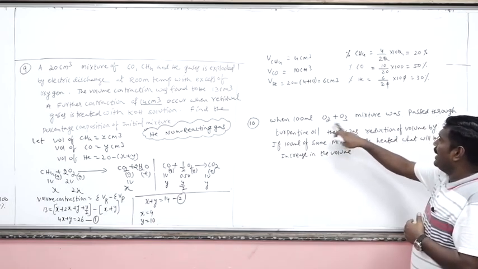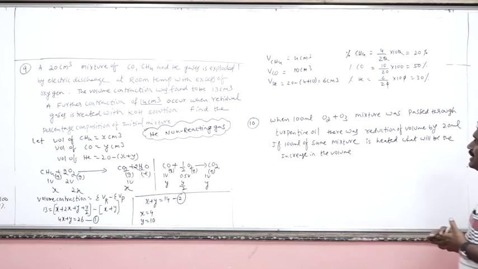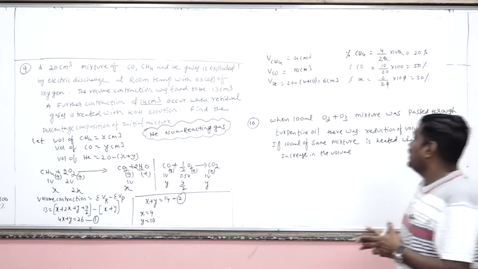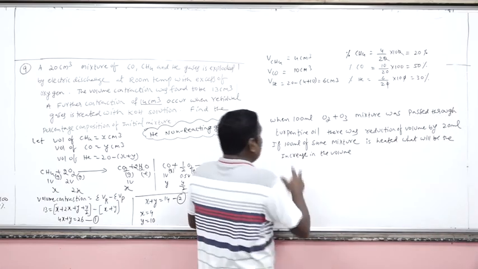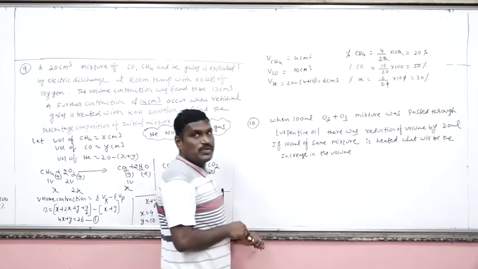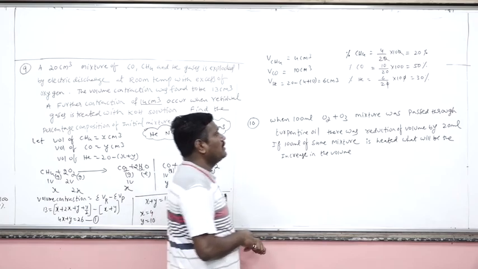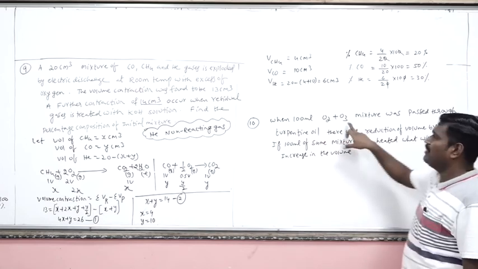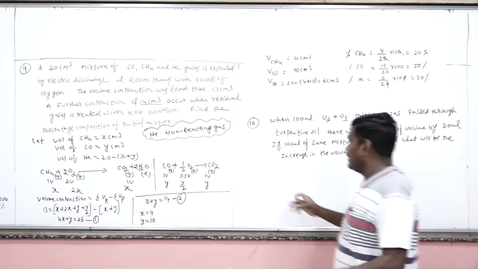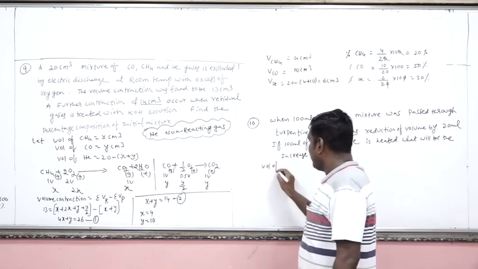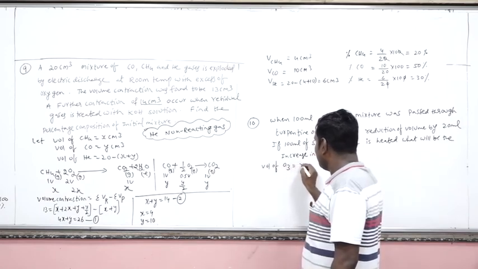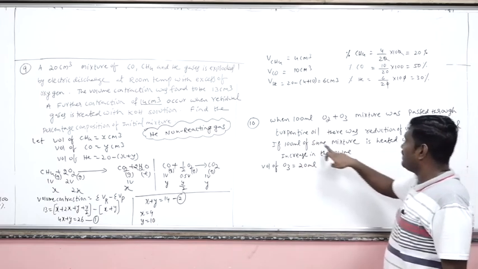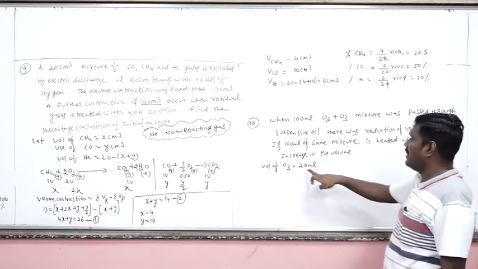Now one more question is here. 100 ml of an O2 and O3 mixture was passed through turpentine oil. There was a reduction of the volume by 20 ml. Do you know turpentine oil absorbs ozone gas? Yes. So indirectly, in 100 ml of mixture of O2 and O3, there will be 20 ml of O3, given as indirect information. So volume of O3 is equal to 20 ml. How? Because the reduction obtained by the absorption into turpentine oil is the volume of the ozone.